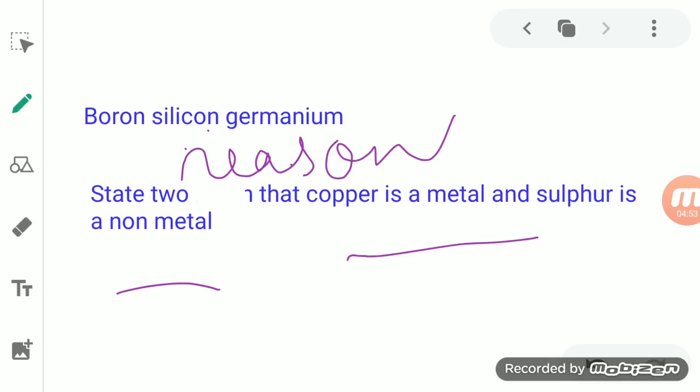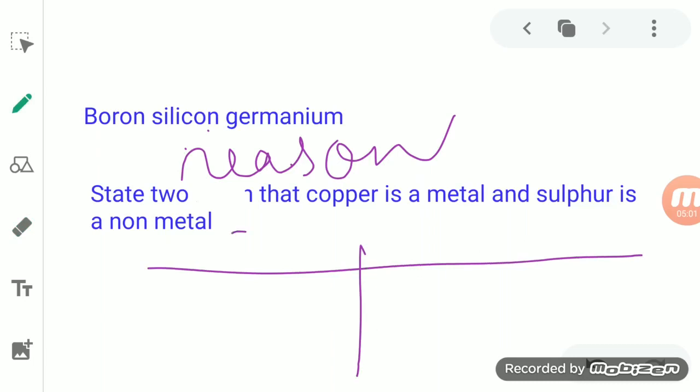If it is asking about copper and sulfur, you make a table here. In the first column you write copper, and in the second you write sulfur. The first property: copper is malleable and ductile, which means it can be hammered into thin sheets as well as drawn into wire, while sulfur is neither malleable nor ductile, it is brittle. This is the property which makes copper and sulfur differ from each other, and it tells that copper is a metal and sulfur is a non-metal.